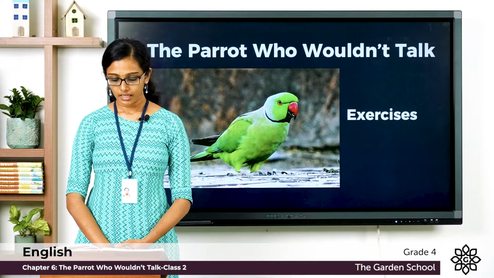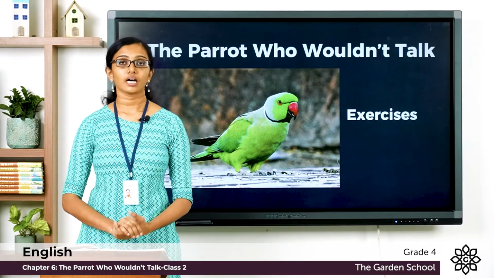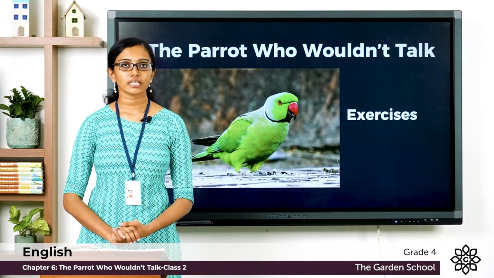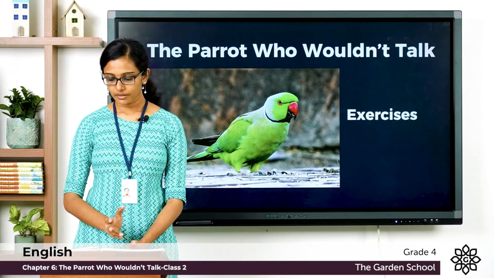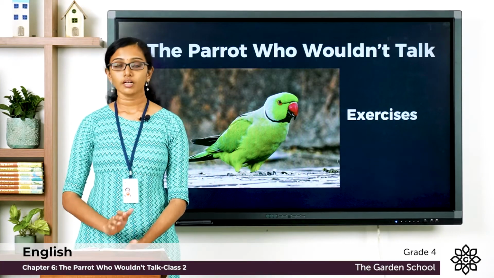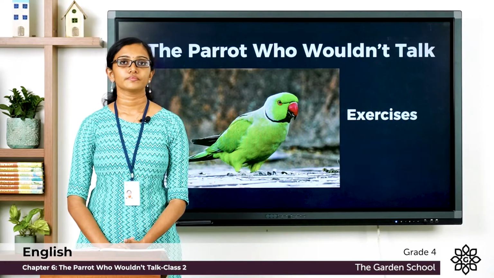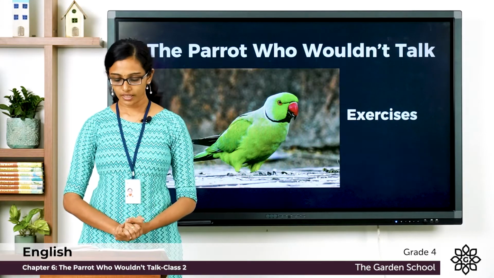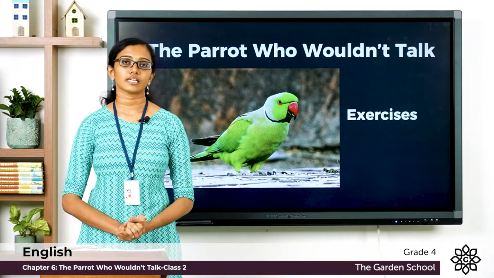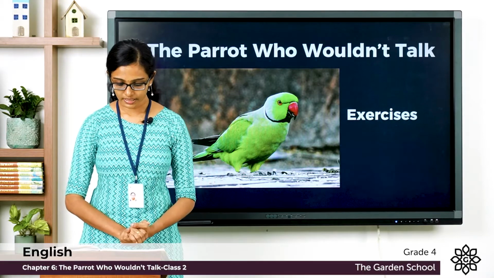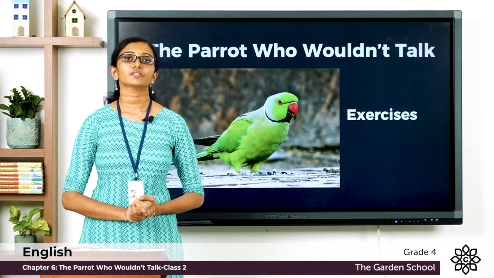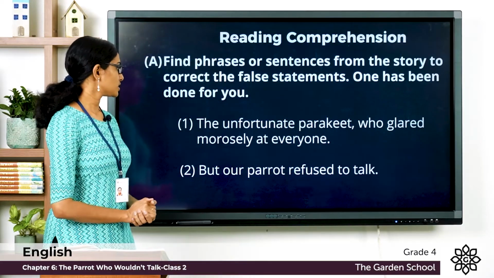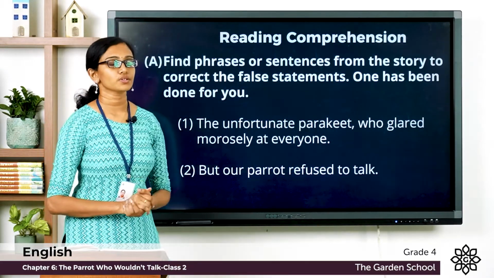The first one, the parrot was happy in its cage, which is a false statement. So the true sentence or phrase from the story is, the unfortunate parakeet who glared maliciously at everyone. So like this, let's find out sentences or phrases from the story corresponding to these false statements. So the second question, the caged parrot loved to talk. It's a false statement. In the story, it is mentioned, but our parrot refused to talk.